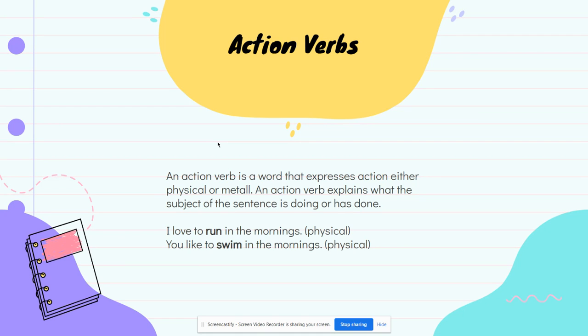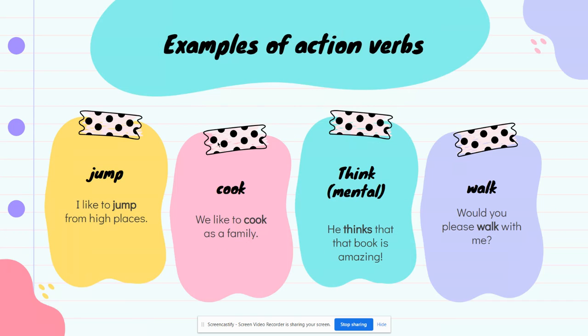Swim, that's another action verb, right? And it's physical. Swim, run, walk, all of those things. Those are action verbs. So remember that an action verb is just going to explain what the subject of the sentence is doing. So you like to swim, right? I like to run. Let's see, we have other examples of action verbs. We have tons of action verbs, tons.